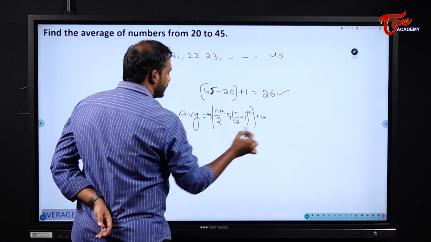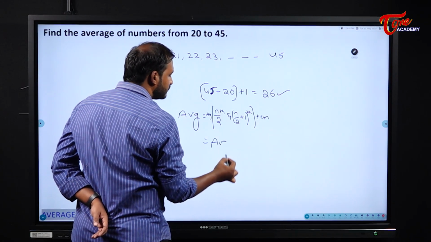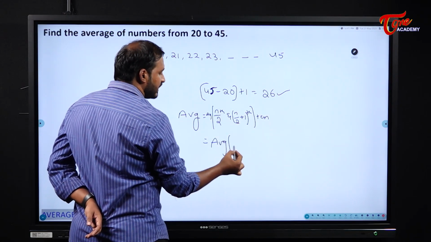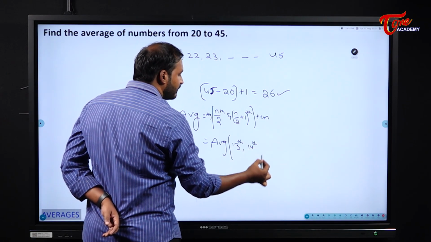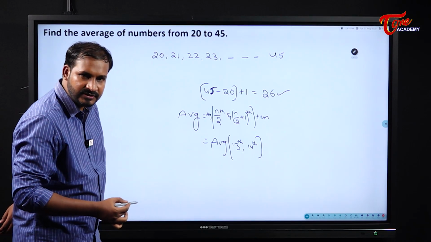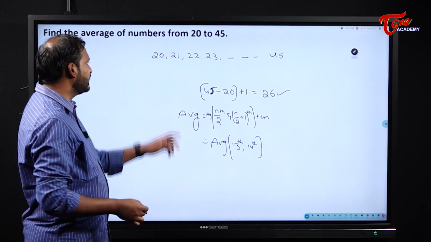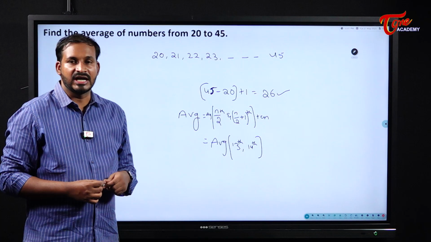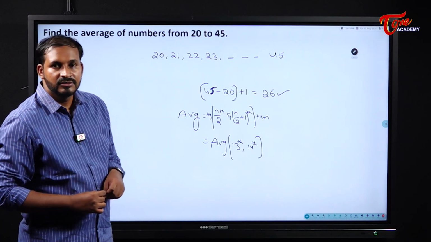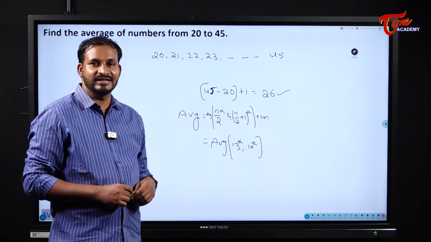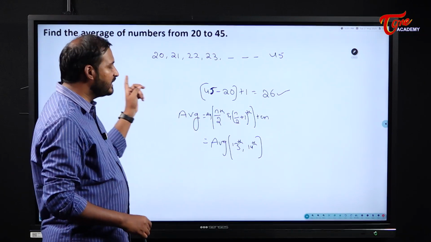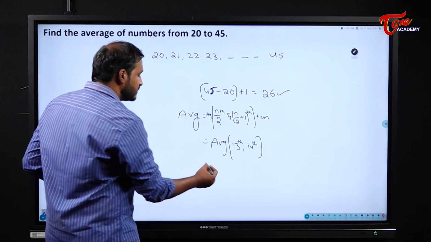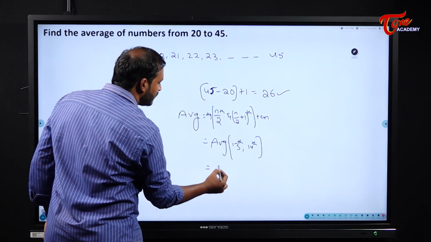So I need to find the average of the 13th term and 14th term, the 13th observation and 14th observation. What is the 13th observation here, starting from 20? Don't say 20 plus 13. That is wrong, students. You should take 20 plus 13 minus 1.